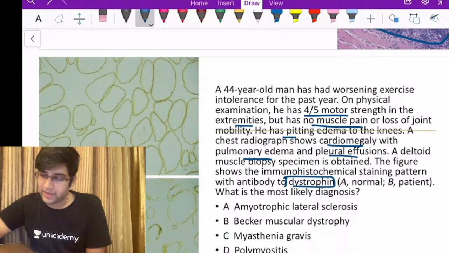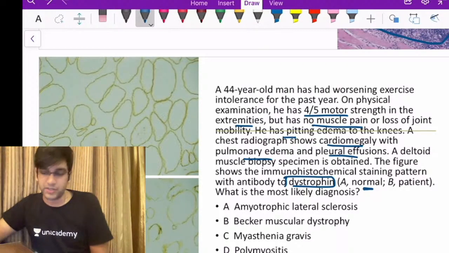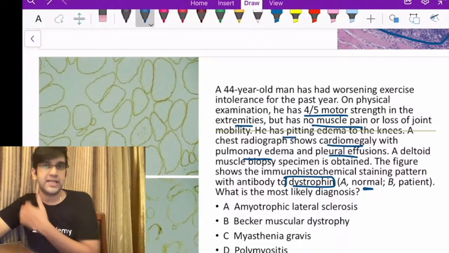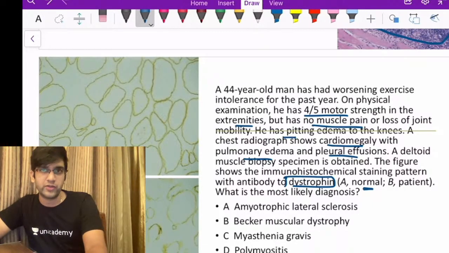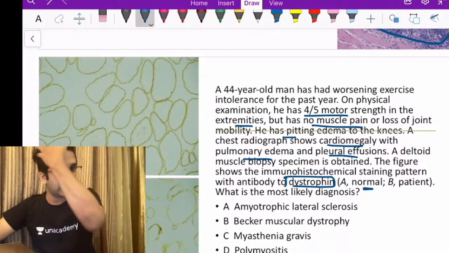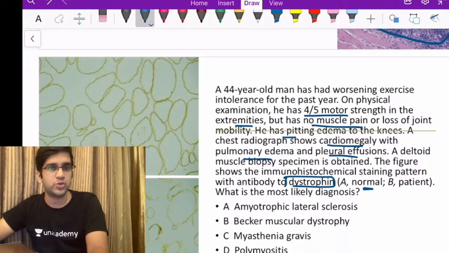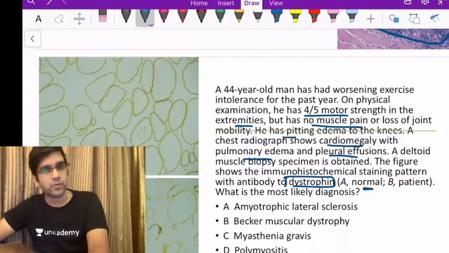A is normal and B is the patient. What is the most probable diagnosis? See, when I'm going to do something related to dystrophin, I already know what diagnosis I'm looking for. I'm looking for only one diagnosis, which is Duchenne's muscular dystrophy, or Becker's muscular dystrophy, that is also related to dystrophin.